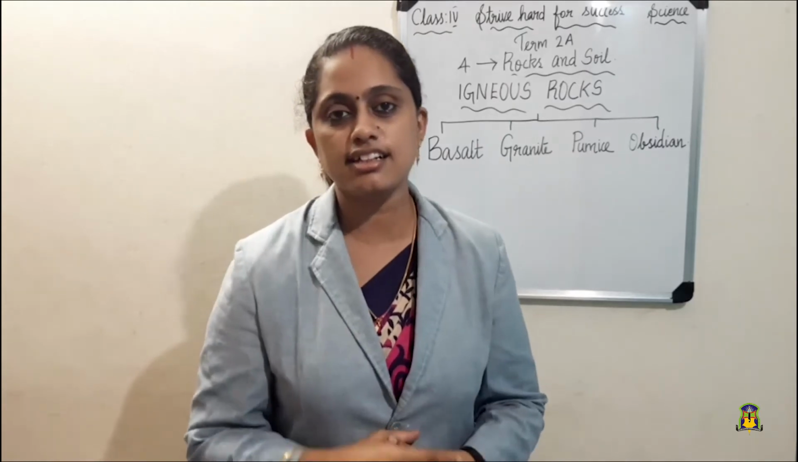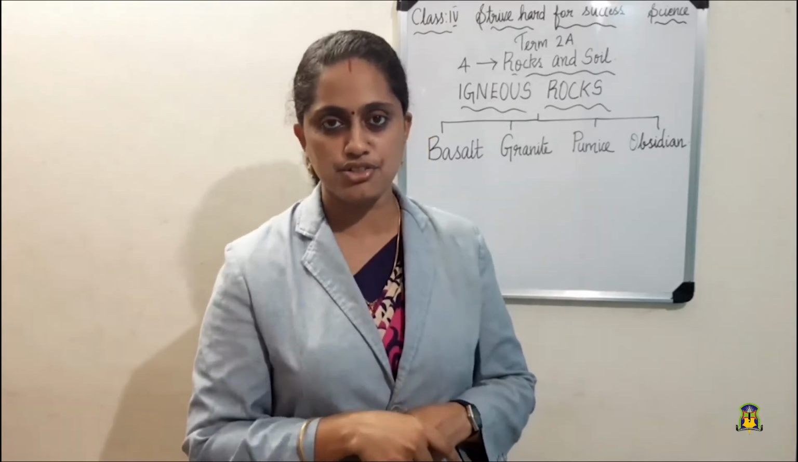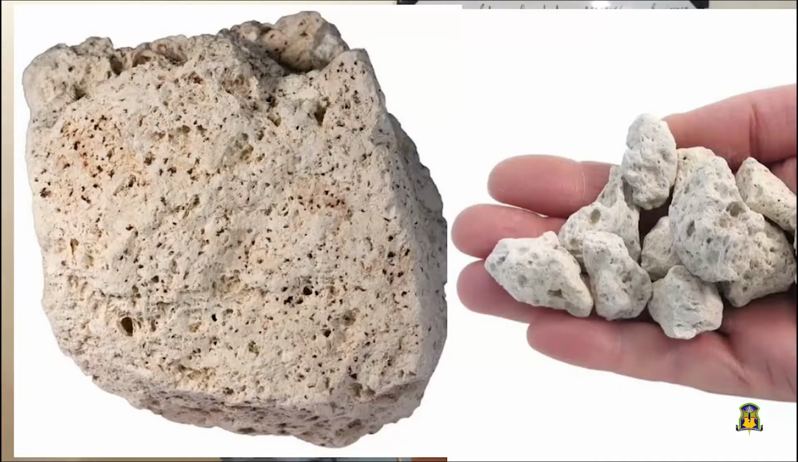Now, the third type of igneous rock is pumice. Have you heard this pumice? Yes, you might have seen somewhere, but you don't know more about this pumice stone, isn't it? It is a very light and grey or cream colored rock. How is it formed? It is formed by the cooling of lava.